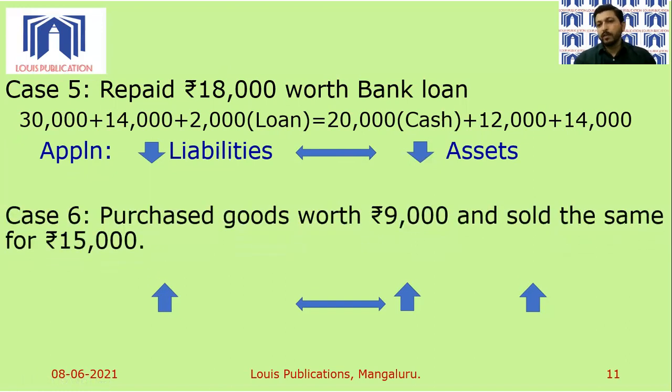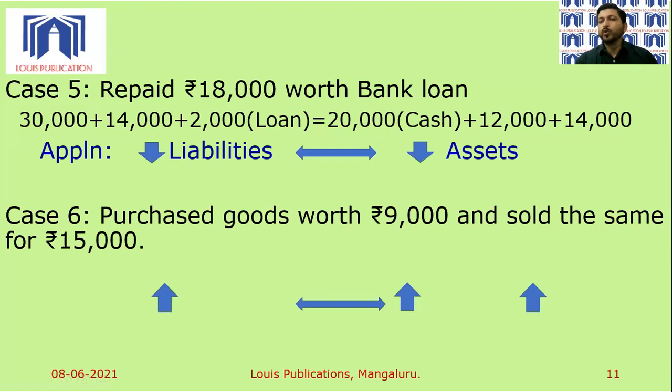Let's look at the sixth and very, very important aspect, the final case that we have as far as our accounting equation game is concerned. The business is purchasing goods worth rupees 9,000 and sold the same for rupees 15,000. So first we will understand this particular statement. Goods worth rupees 9,000 were purchased and the business has sold the entire amount for 15,000. Remember, the cost is 9,000 and the sales or selling price is 15,000. So selling price minus the cost price, 15,000 minus 9,000, is 6,000 rupees. That is profit for the business.